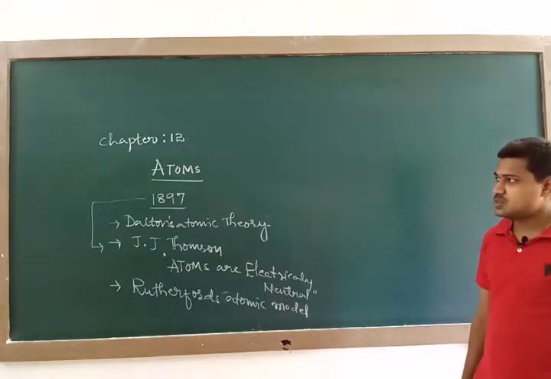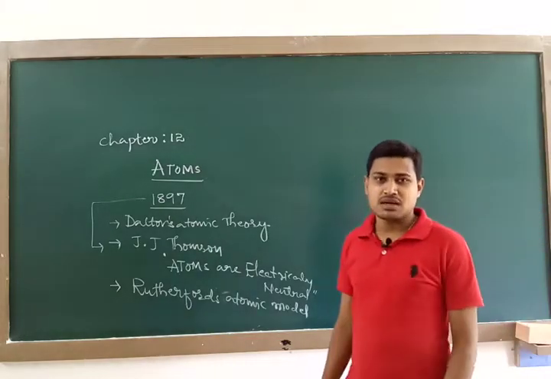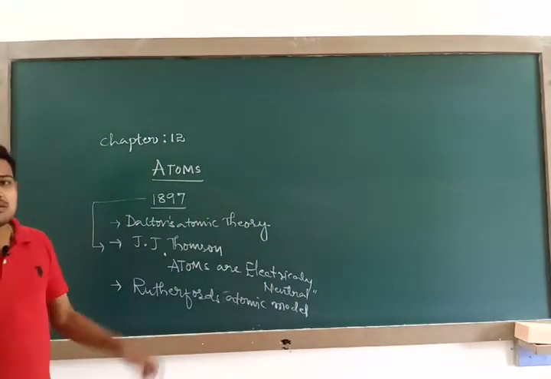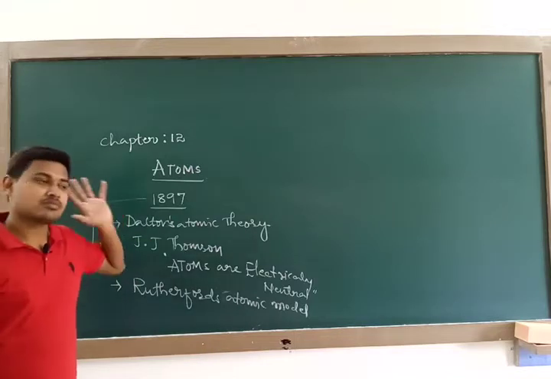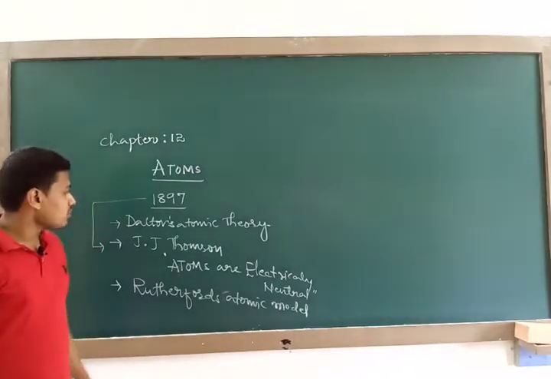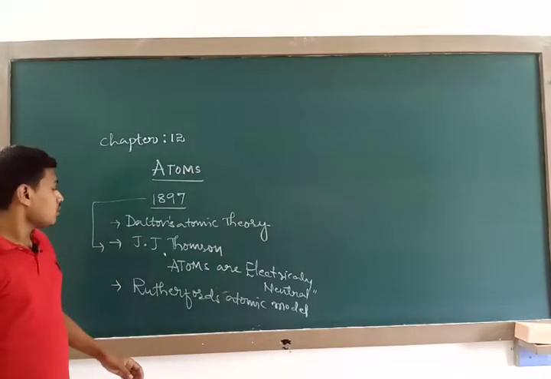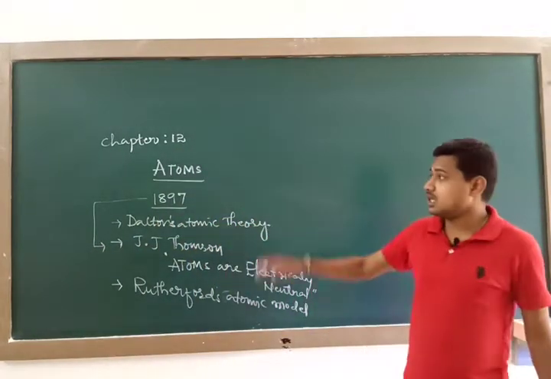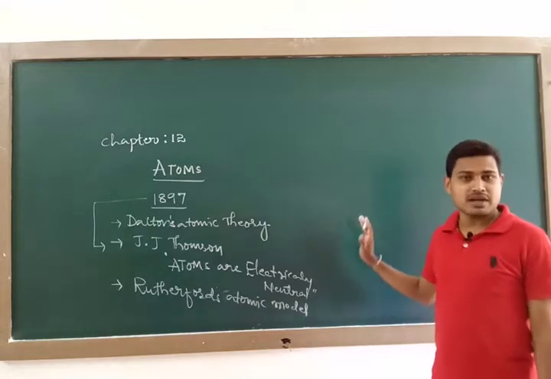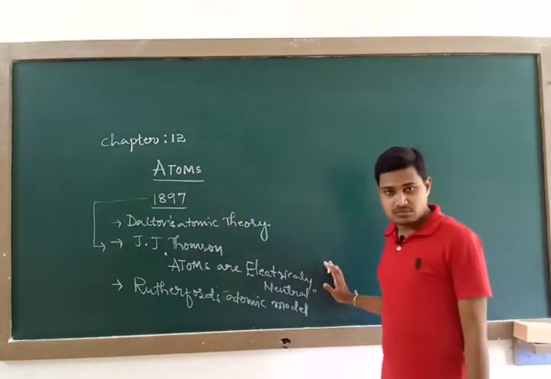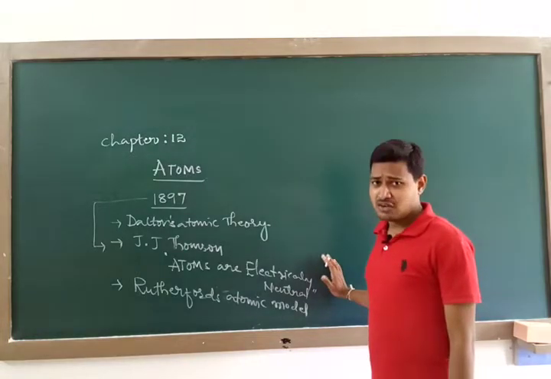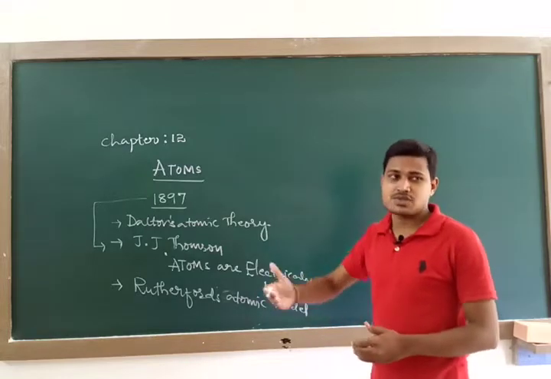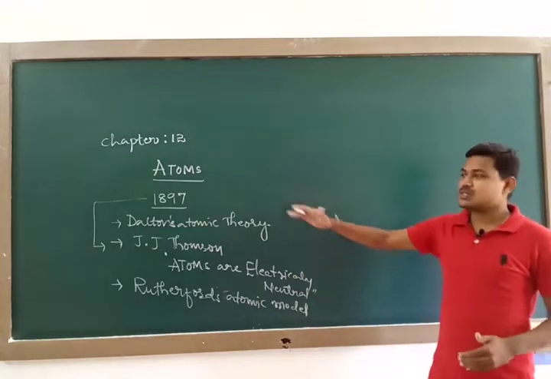Today you know that the atom is one of the ultimate particles, consisting of electrons and protons, and the electrons revolve around the nucleus. That is the atom visualization you have. But remember, that's not the final visualization. There is a visualization of the structure of the atom in quantum mechanics, in quantum physics particularly. In quantum physics you have a detailed study of these atoms, and it will give you the final atomic model. But before that, what are the initiations and milestones in the development of the structure of the atom?